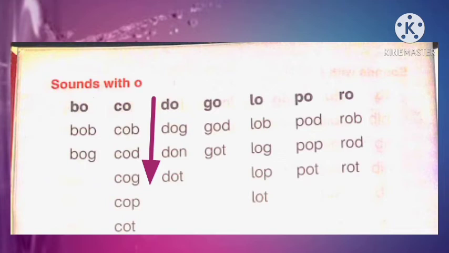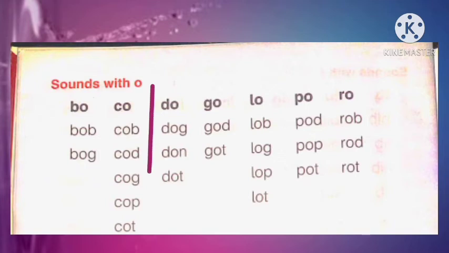Do, o, do. Do, g, dog. Do, n, don. Do, t, dot. Come to the column number 4. Here is the sound of g and o. When we combine the sound of g, o, it will become go. It will become single sound of go. Let's join the sound of go with other sounds to make new words. Look at the first word of column number 4. Go, d, God. Next word is go, t, got.